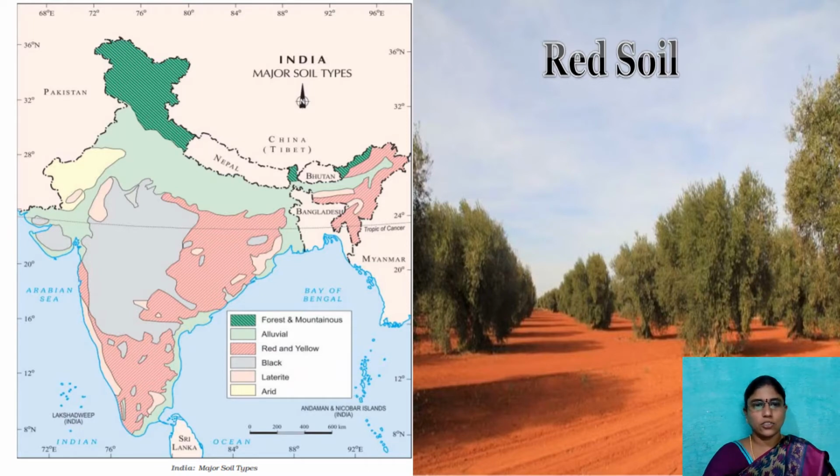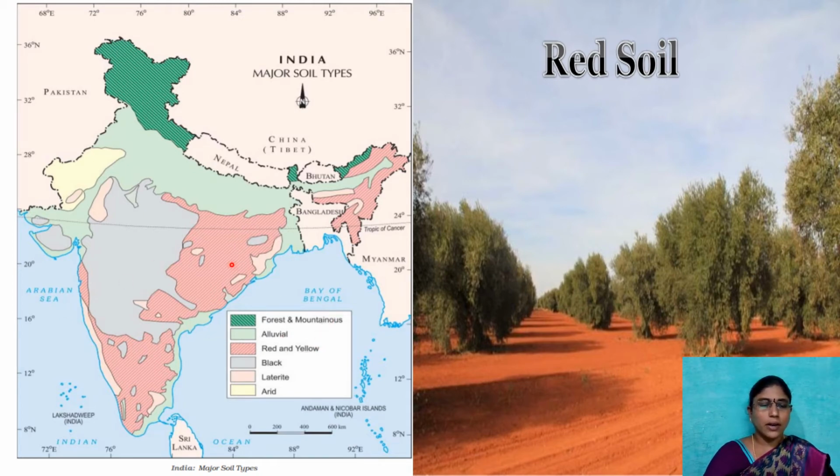Next, about the red soil. If you observe the picture here, children, the forest and mountainous areas, Jammu and Kashmir, Sikkim and Arunachal Pradesh are occupied with forest and mountainous soil. The entire northern plains are occupied with alluvial soil, and coastal Andhra Pradesh and Tamil Nadu regions and some other places are also alluvial soil.